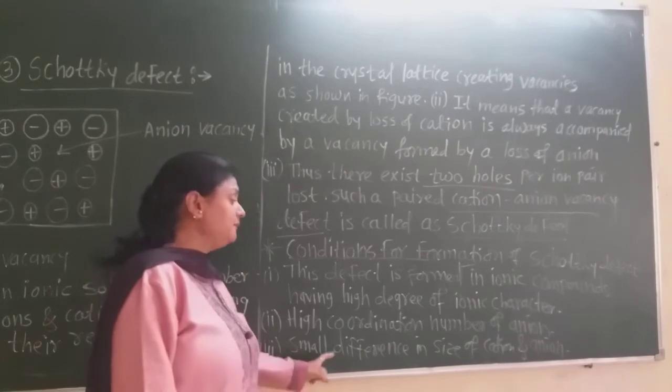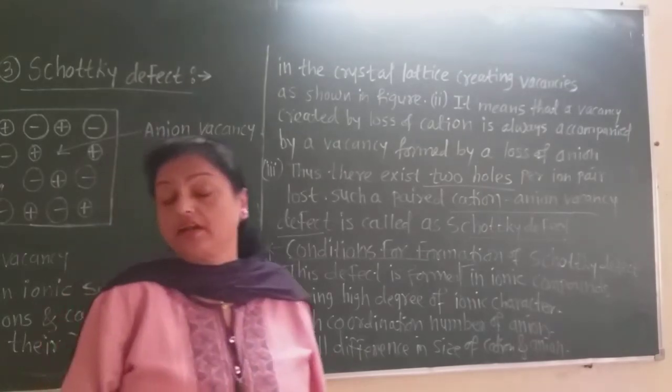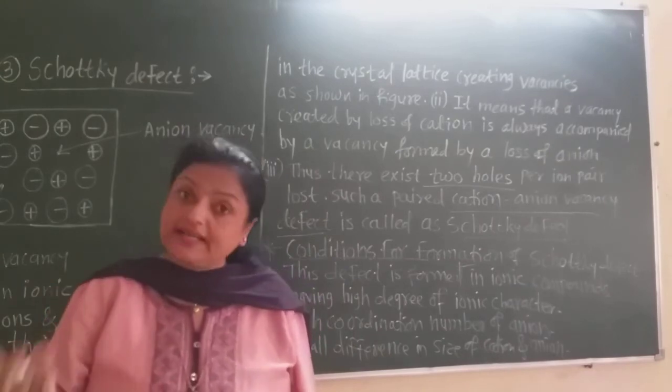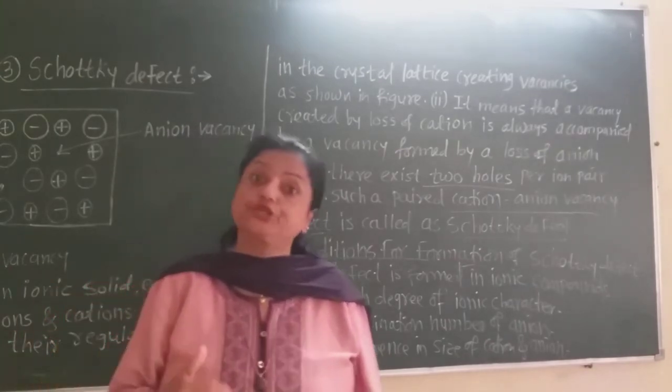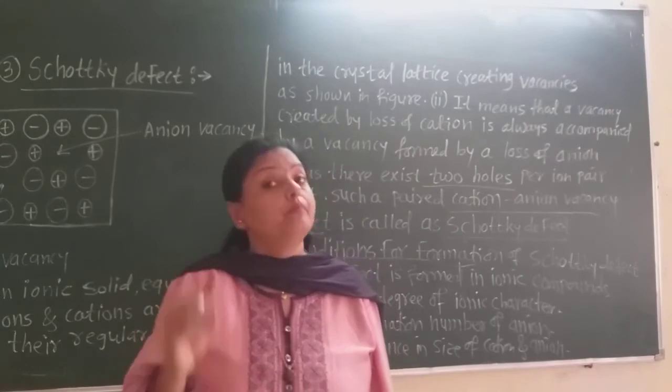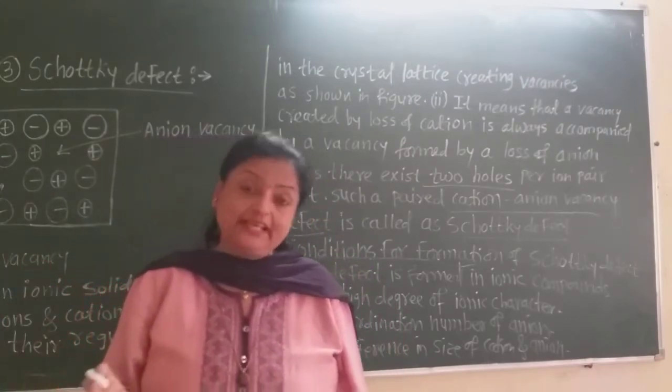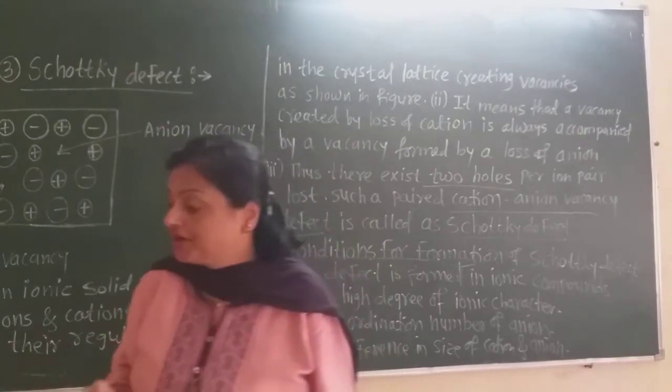Again, there must be a small difference in the size of cation and anion. That means the radius ratio of cation and anion must not be more than unity. Therefore, these are some of the conditions.